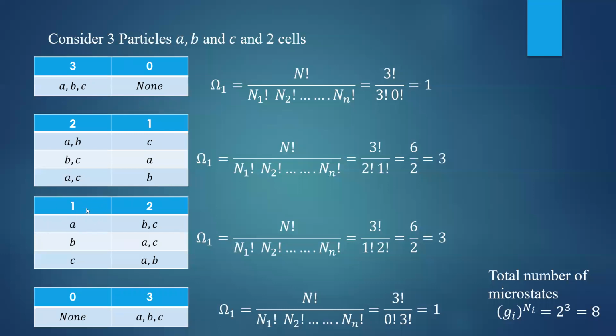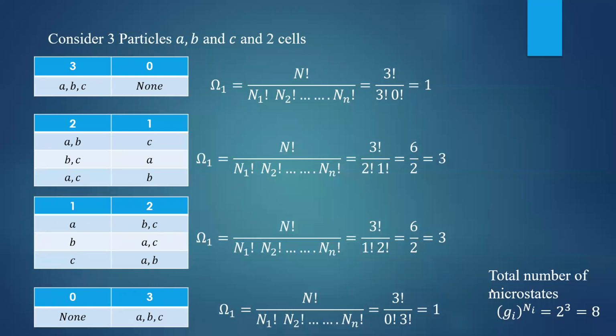Similarly, if you take one particle in the first cell and two particles in the second cell, again you will get three different ways according to the formula, and it can be illustrated like this. Last possibility: no particles in the first cell, three particles in the second cell. Only one possible way is there. If you take the sum of all the possibilities, it will give you 8: 1 plus 3, 4 plus 3, 7 plus 1, 8.